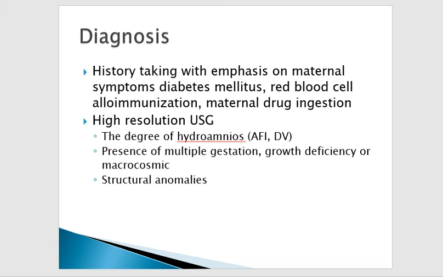On ultrasonography, we will assess the degree of hydramnios by measuring the amniotic fluid index and the deepest vertical pool. We will look for the presence of multiple pregnancy. Then we will see whether there is growth deficiency or a macrosomic fetus, all on the ultrasonography. Then structural anomalies, as I told you, such as duodenal atresia and encephalocele. These anomalies we can also pick up on the ultrasonography.